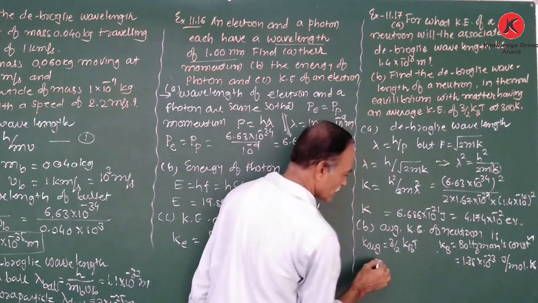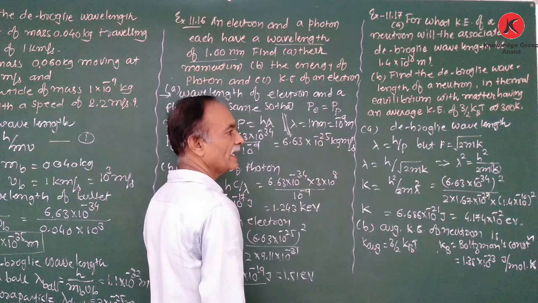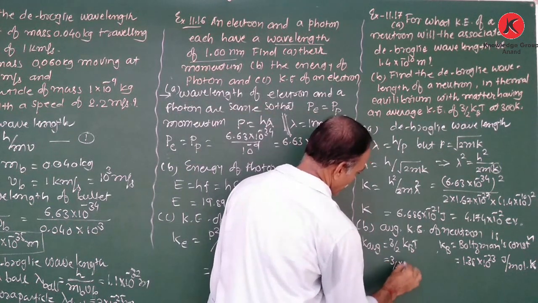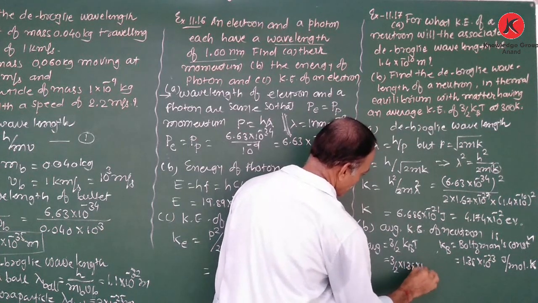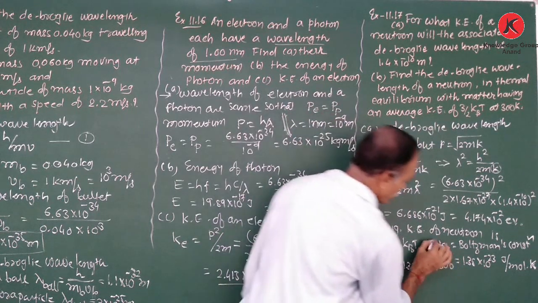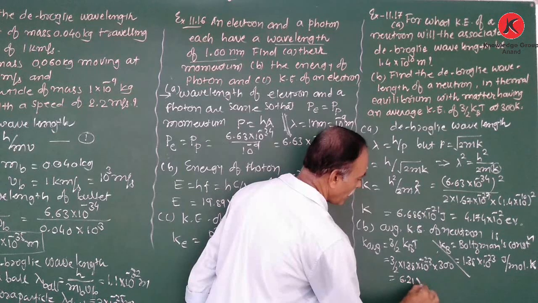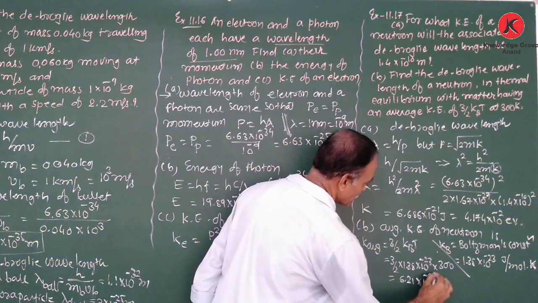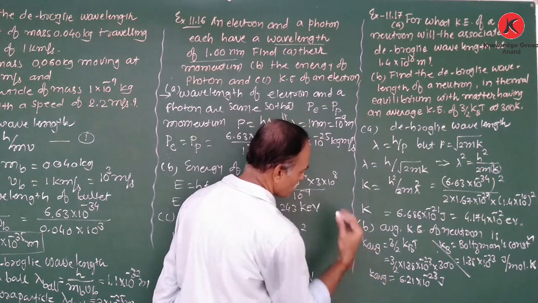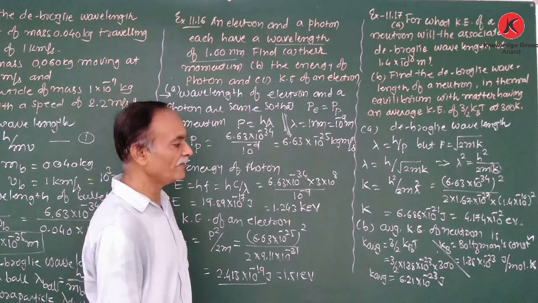Therefore, first find out the average kinetic energy, or directly we substitute the value of K average. So 3 by 2 kB is 1.38 × 10^-23 and temperature is 300. So we obtain the kinetic energy as 6.21 × 10^-21 joule. That is the K average. After finding the K average, we require the de Broglie wavelength.